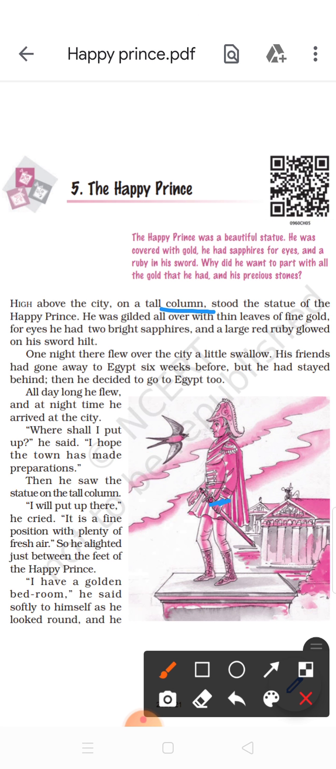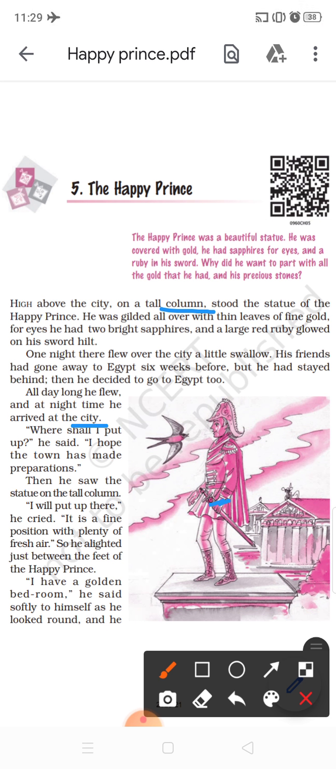But then this bird alone had stayed behind, and now he too decided to go to Egypt. He wants to migrate to Egypt. Now, follow the book. All day long he flew, and at night time he arrived at the city. Whole day he was flying, and now at night he came in the city. At night he has to stay back. He cannot fly because he cannot see.